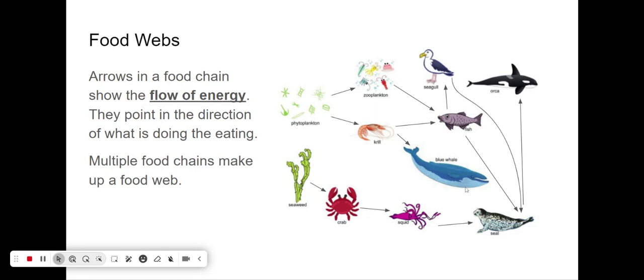That is one food chain in this food web. Another food chain in this food web could be phytoplankton to zooplankton to fish to seagull to seal and to orca. It's quite a longer food chain, but it is still a food chain in this ecosystem. Again, note that the arrows point to the thing doing the eating.